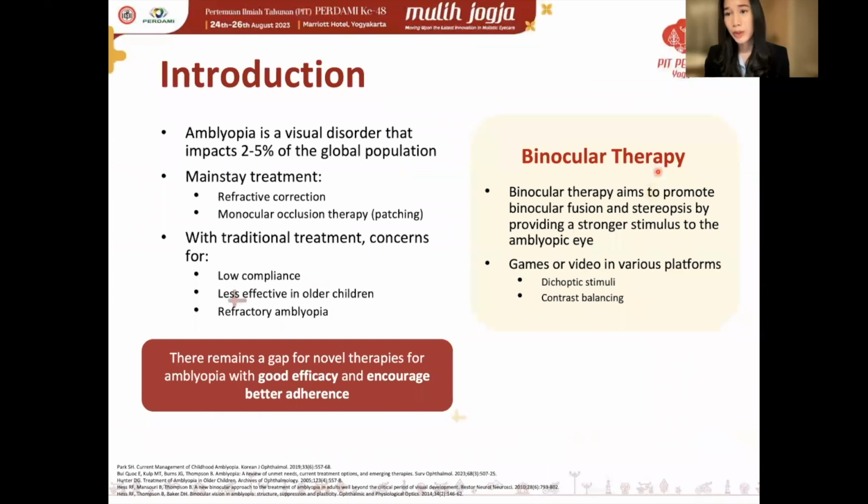As we know, early treatment for amblyopia is absolutely essential, and despite recent advancements in amblyopia therapy, mainstay treatment remains the same. With its drawbacks, there remains a gap for novel therapies for amblyopia with good efficacy that also encourages better adherence. This is where binocular therapy is thought to come into play. Binocular therapy aims to promote binocular fusion and stereopsis by providing stronger stimulus to the amblyopic eye, in turn allowing for improvement in visual acuity as well.